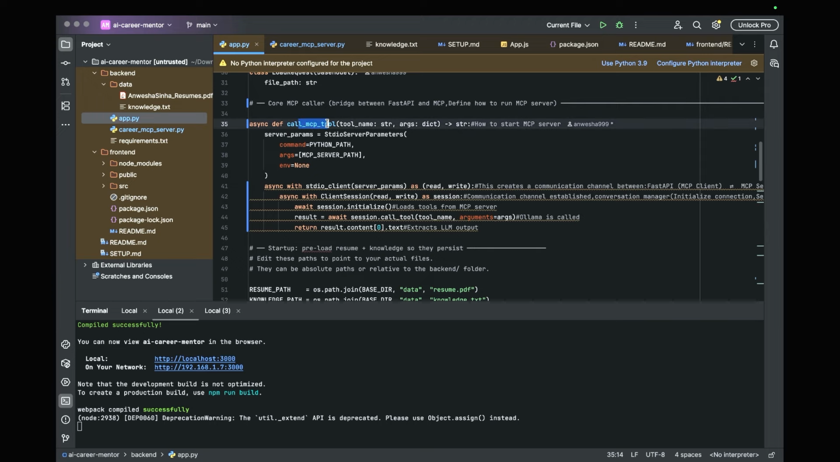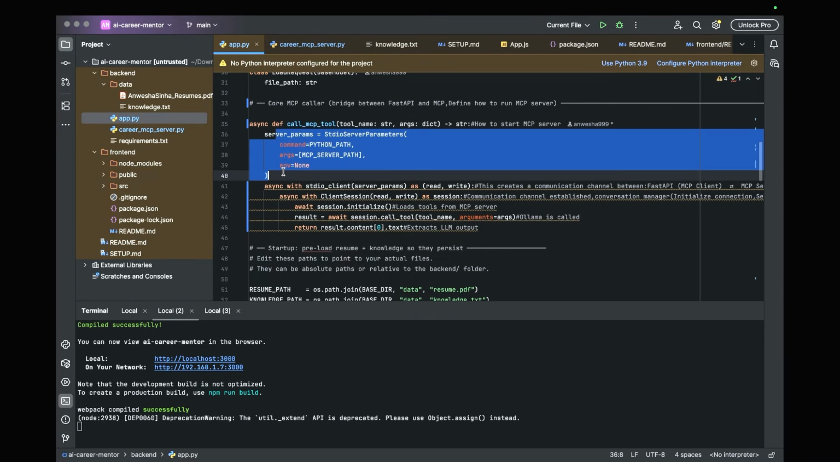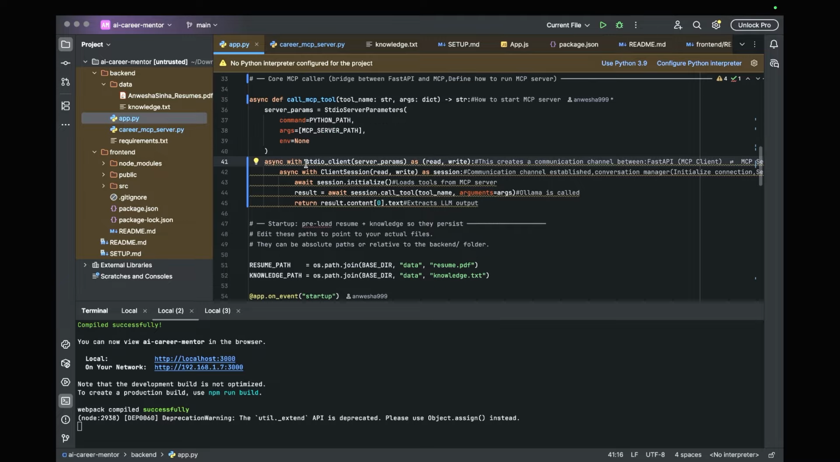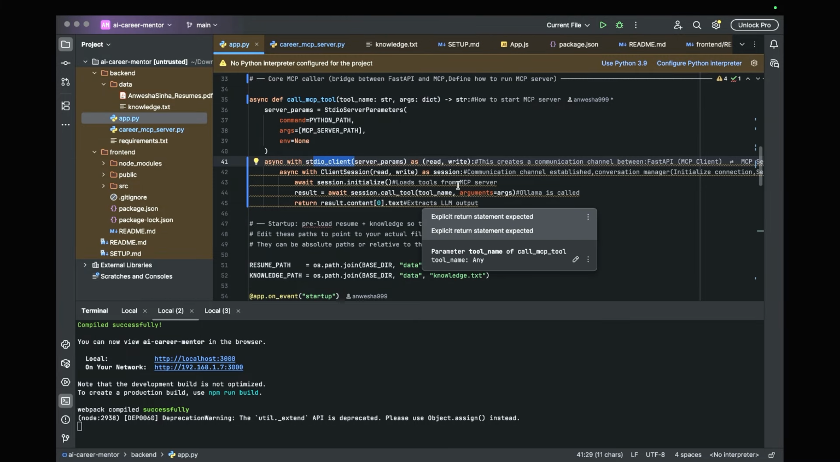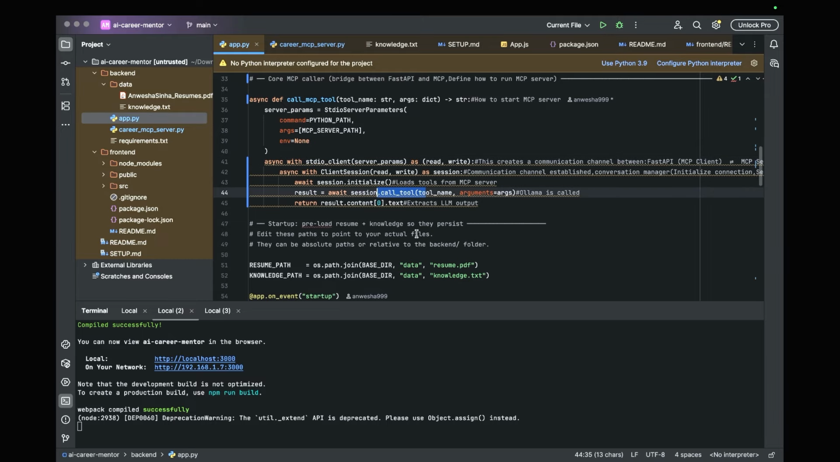The call MCP tool function acts as a bridge between the FastAPI and the MCP, and defines how to run the MCP server, right? In order to run the MCP server, it needs commands, arguments, and environments. And this stdio client acts as a communication channel between the client and the server, which will establish the conversation. Then it will load the tools from the MCP server, and session.call tool will call Ollama.